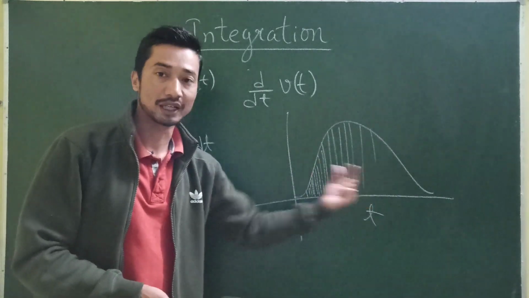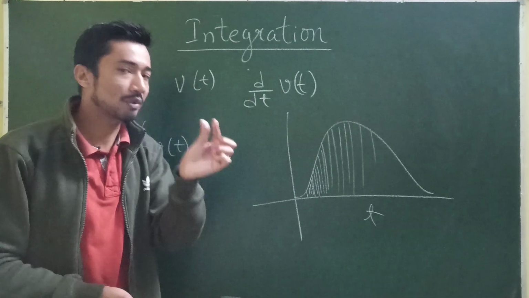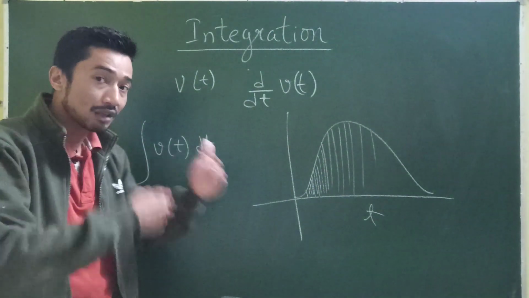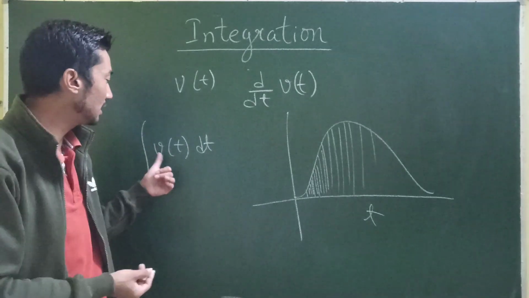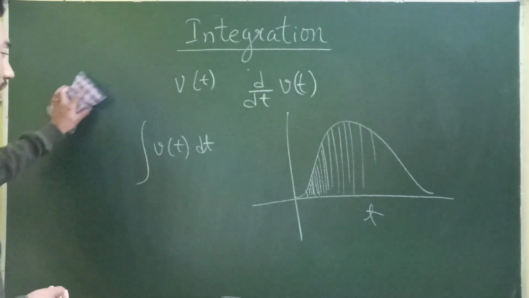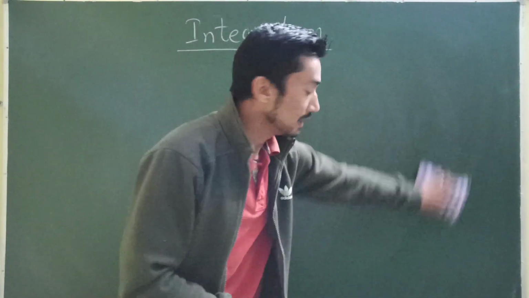That's why we say multiply. Derivative is like cutting it into smaller parts, like dividing. Integration is like multiplying; we add them up. That's why it's called integration of a function with respect to that particular variable. I hope you've got that.